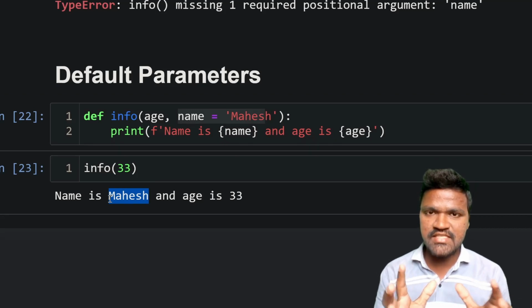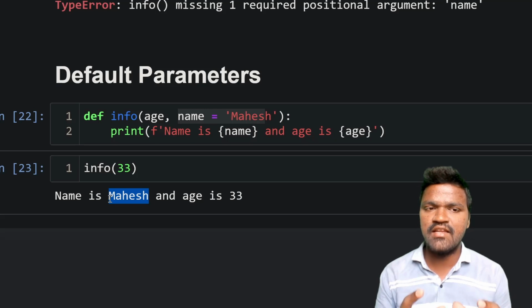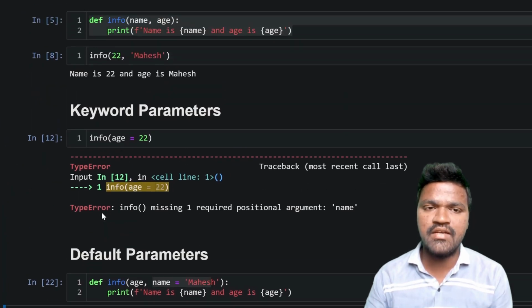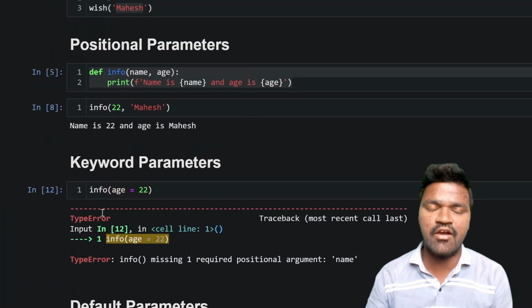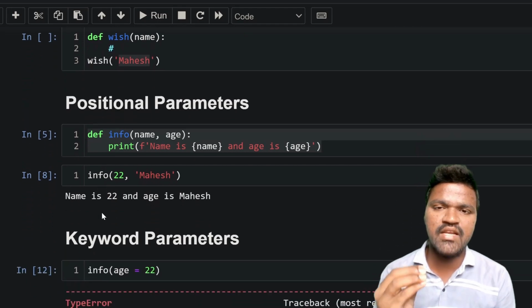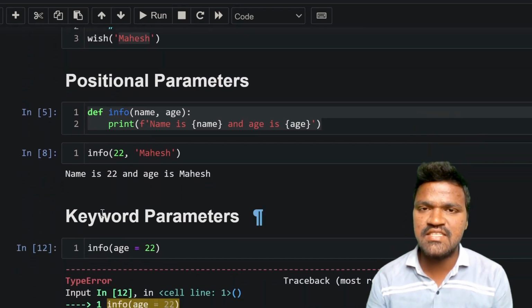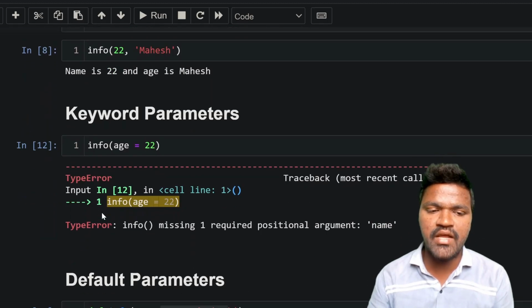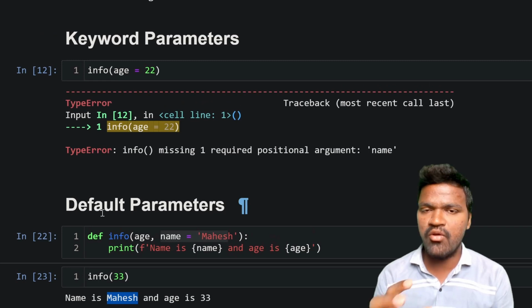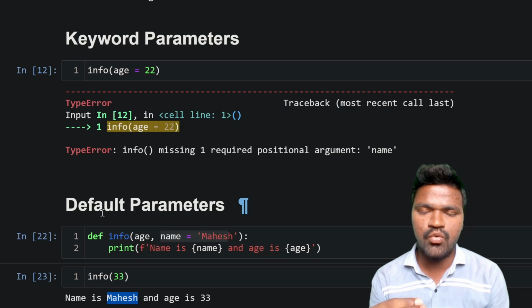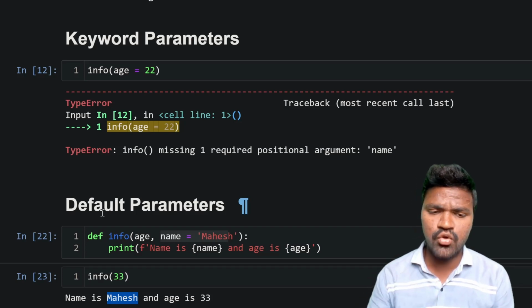So I hope this explanation makes you understand clearly about default parameters and all the different kinds of parameters in functions that we have in Python. I hope you understand the difference between parameters and arguments, and we have discussed three kinds of parameters, which are positional parameters, keyword parameters, and default parameters. If you have any confusion, I sincerely suggest you watch the video once again carefully so that you can understand. So that's it for this video.